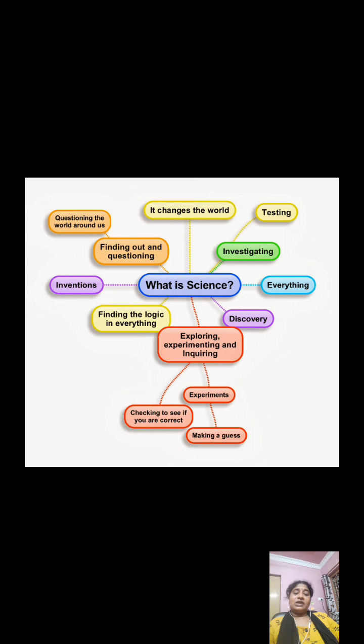It includes inventions. It helps in finding the logic in everything. It helps in exploring, experimenting and inquiring. It helps us in making a guess. It is called a hypothesis. What we guess has no proof, but we can prove it by experimenting and checking to see if we are correct or not.